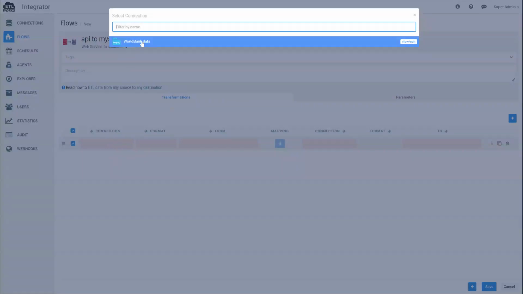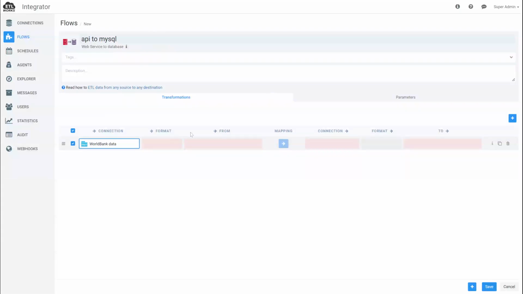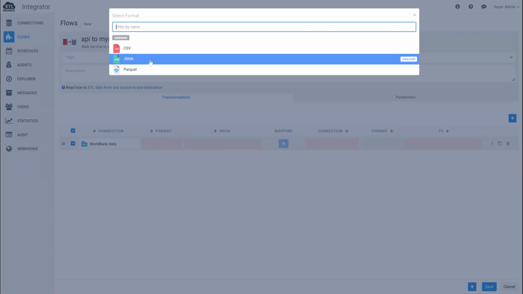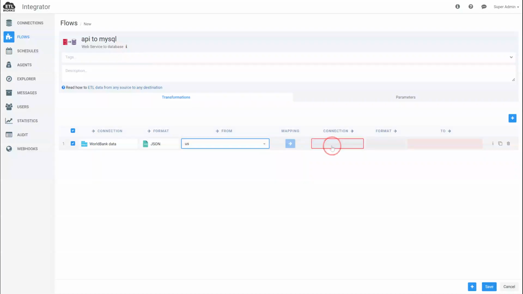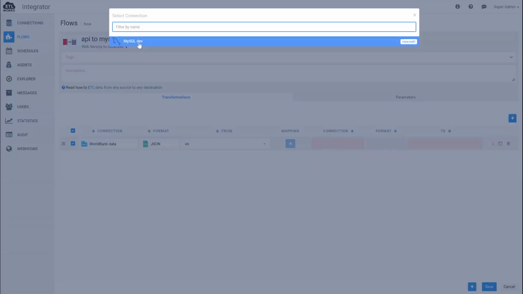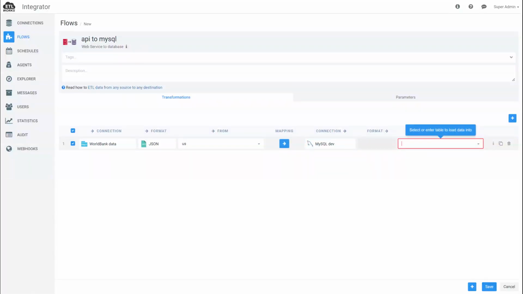So our source connection is going to be Workbench API. The format is going to be JSON, and that's the endpoint. Our destination is going to be a MySQL database, and we're going to be loading data into the table called WB country, which does not exist yet.